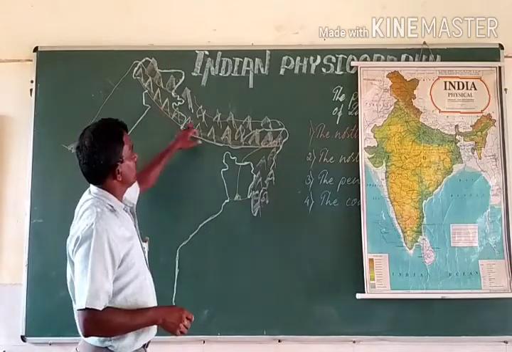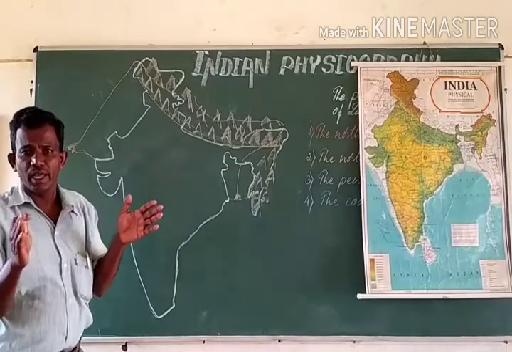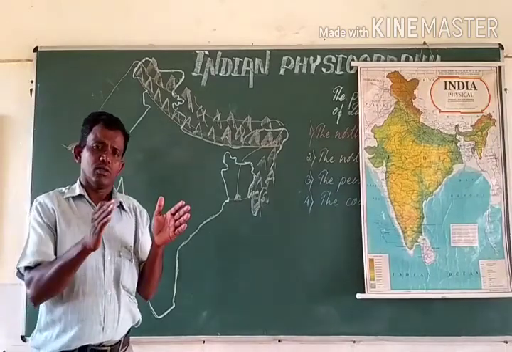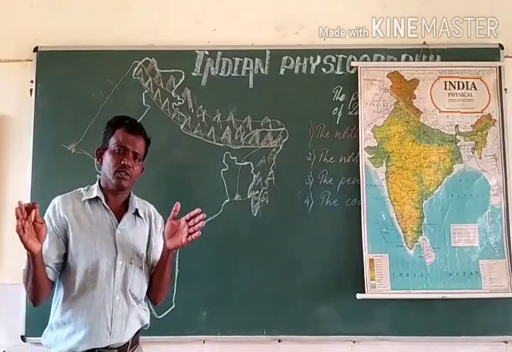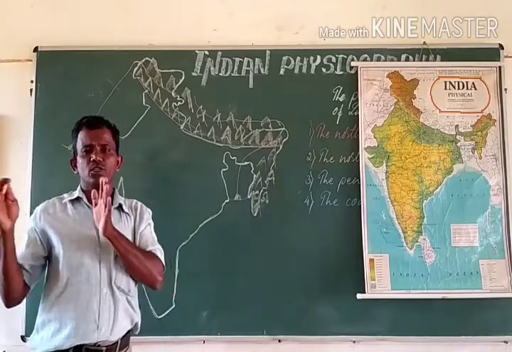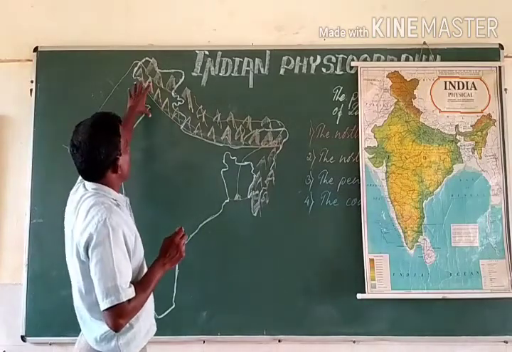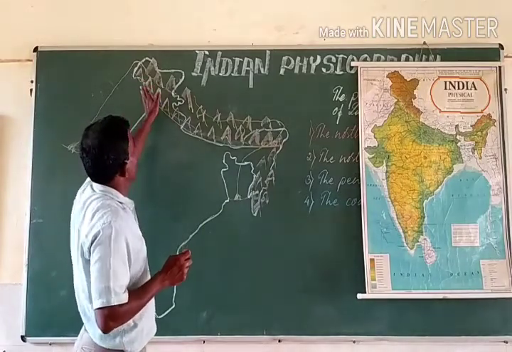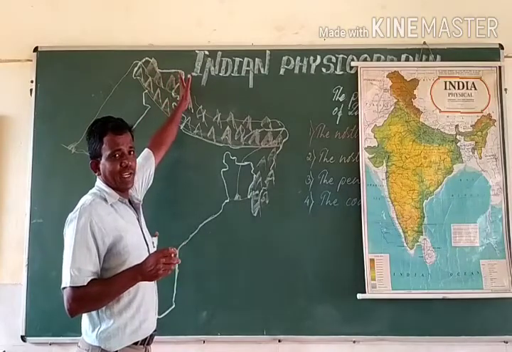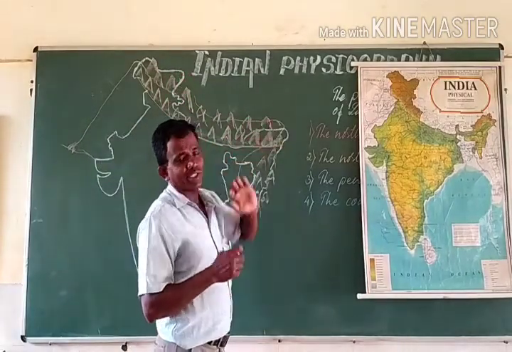The width of the Himalayas, or the area of the Himalayas, varies from 240 kilometers to 320 kilometers. They are a bit wider on the northwestern side and narrower on the northeastern side.